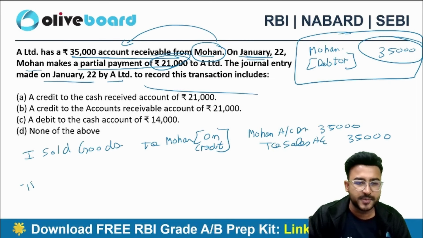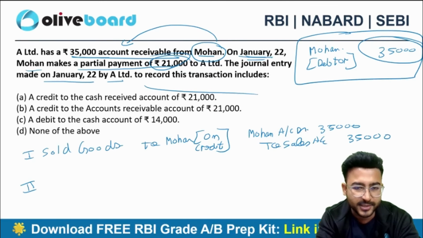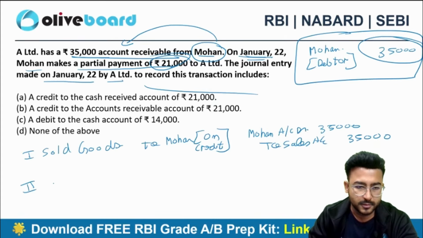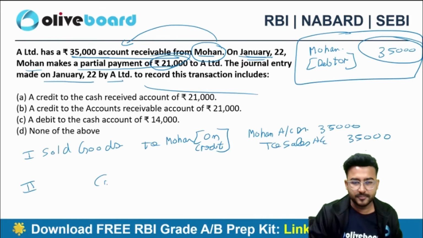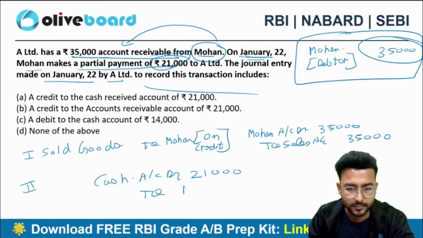Now Mohan has paid you 21,000. What will happen in that case? You will receive cash, so cash account debit 21,000, to Mohan, who is my debtor.